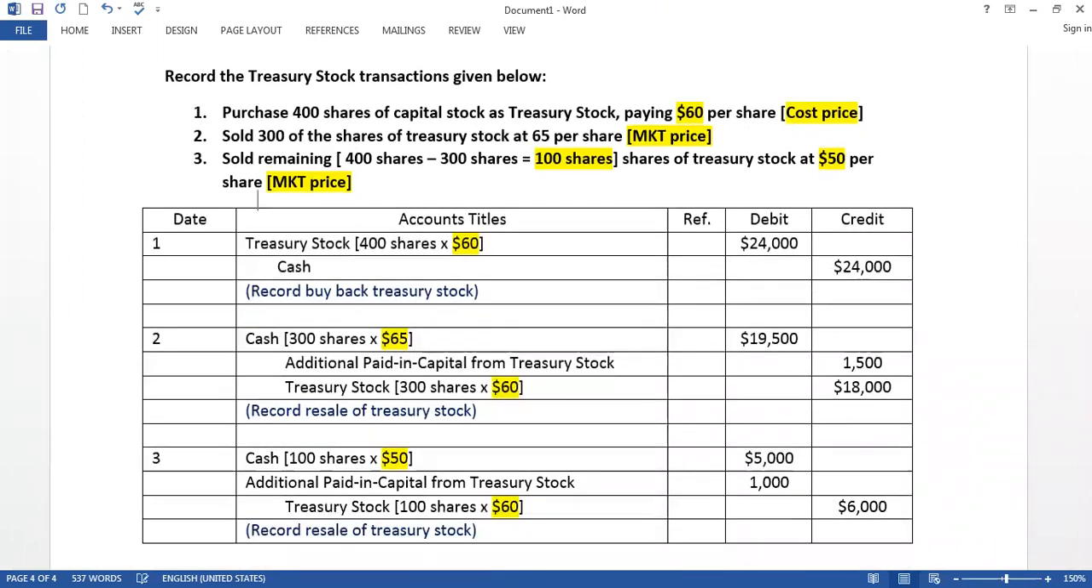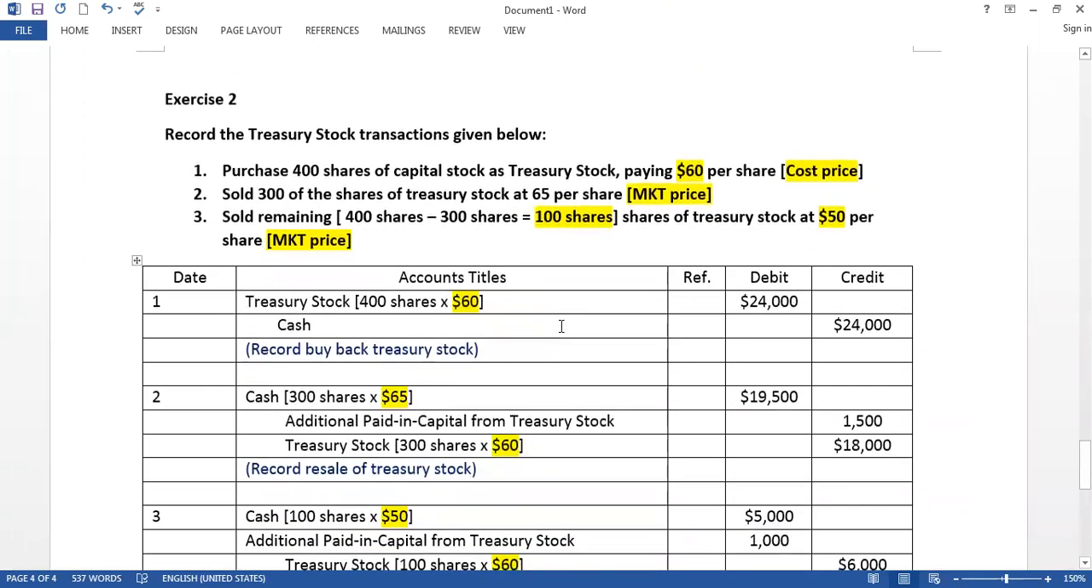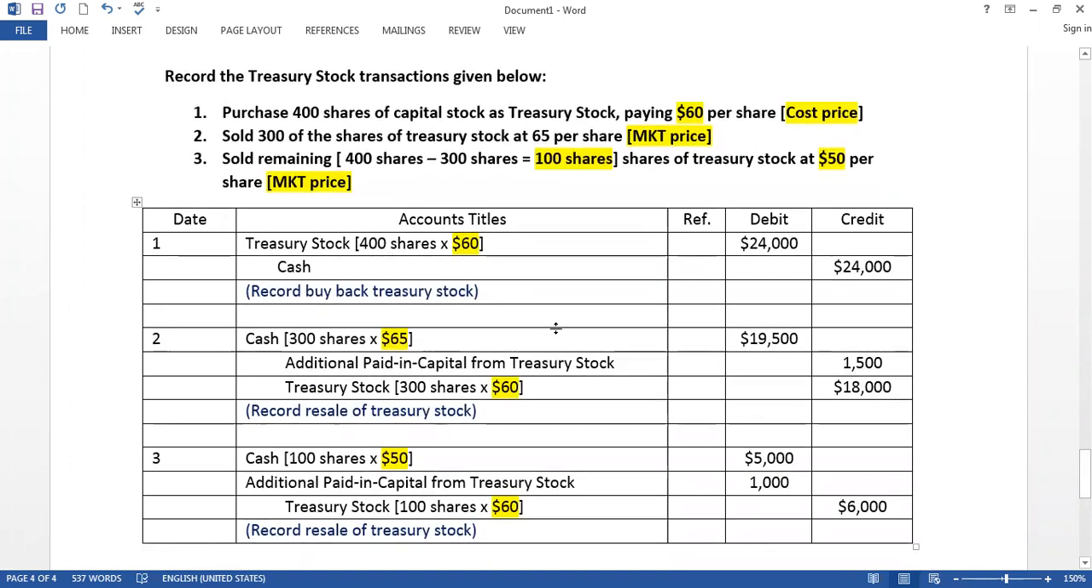So this is our second exercise, and this is the solution. Do you have any questions?